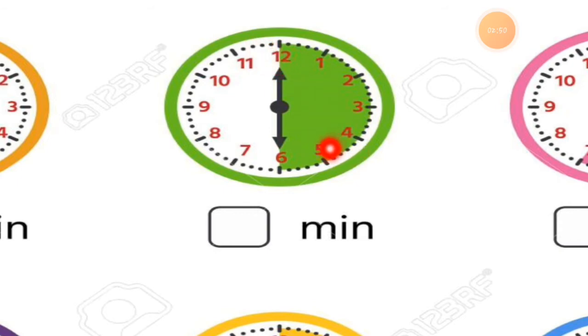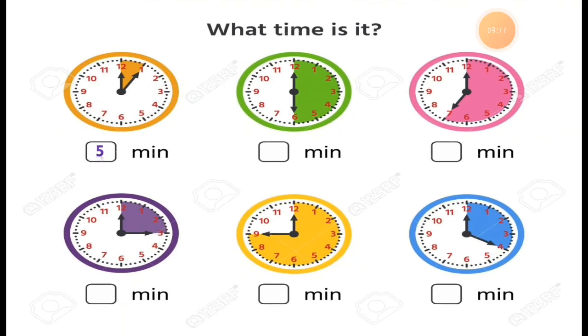Then 12 to 5. If it is 5, it is 25 minutes, but it completes at the 6, which means 30. 12 to 6 means 30 minutes. How many minutes does this clock's green portion show? It is exactly 30 minutes.